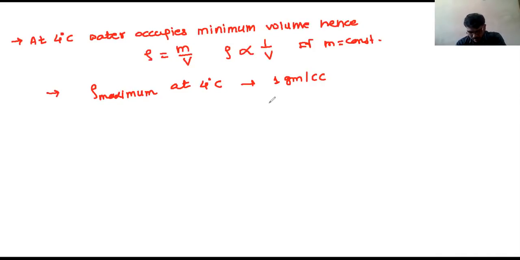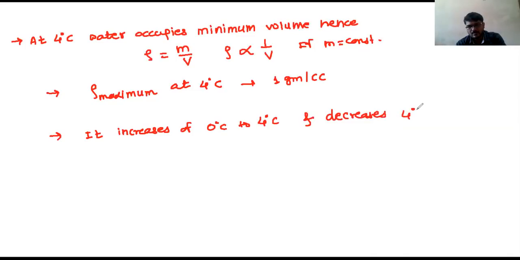And it starts decreasing. Density increases from 0 degrees Celsius to 4 degrees Celsius and decreases from 4 degrees Celsius onwards.